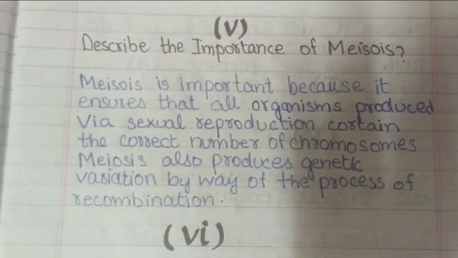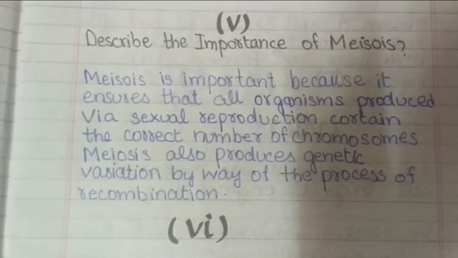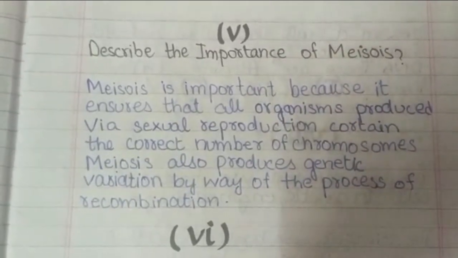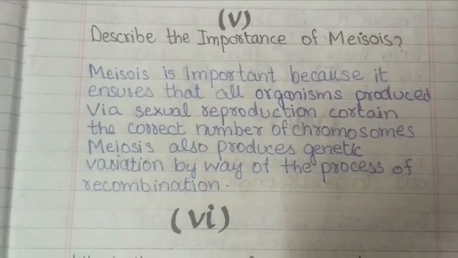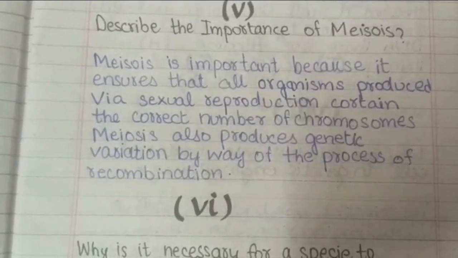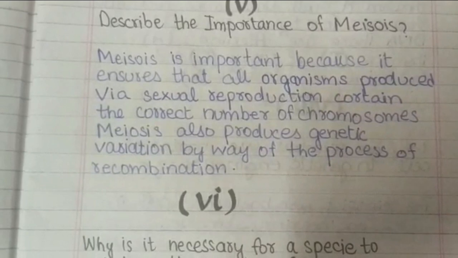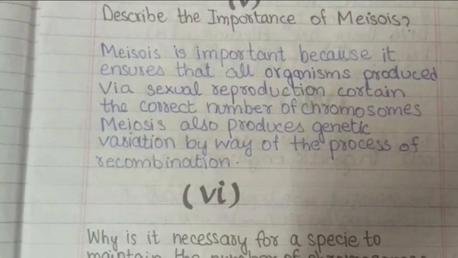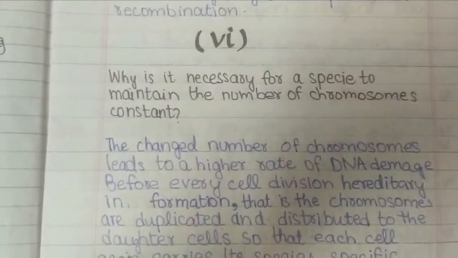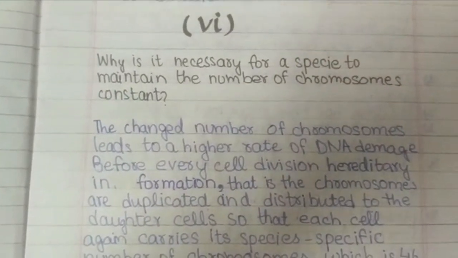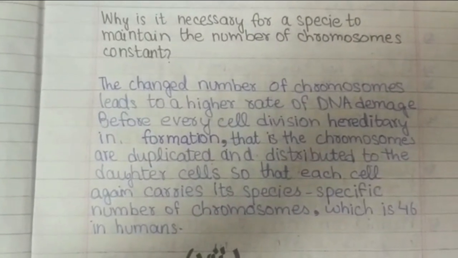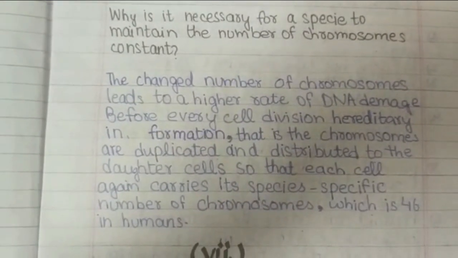Describe the importance of meiosis. Meiosis is important because it ensures that all organisms produced via sexual reproduction contain the correct number of chromosomes. Meiosis also produces genetic variation by the process of recombination. While it is necessary for a species to maintain the number of chromosomes constant, a changed number of chromosomes leads to a higher rate of DNA damage.